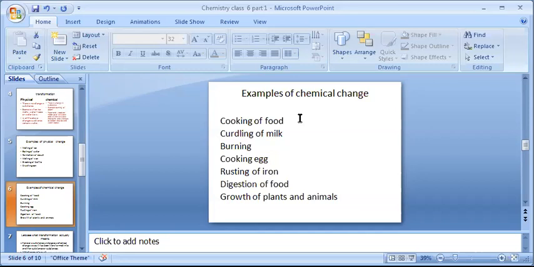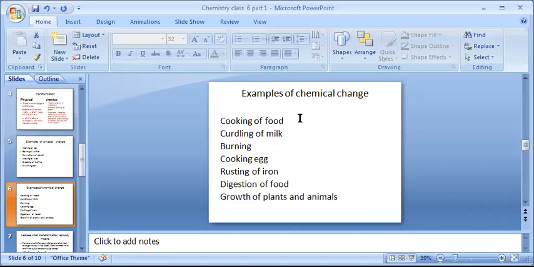Rusting of iron. You must have seen iron rusting at different places whenever there is some moisture in the surroundings. Iron rusts, changes its color and also corrodes. So rusting of iron is also a chemical change because from iron we get Fe2O3.xH2O, which is the formula for rust. Next is digestion of food.